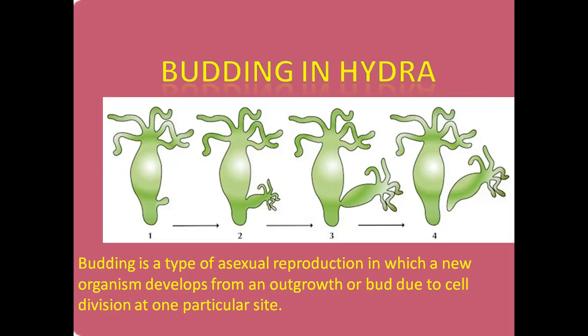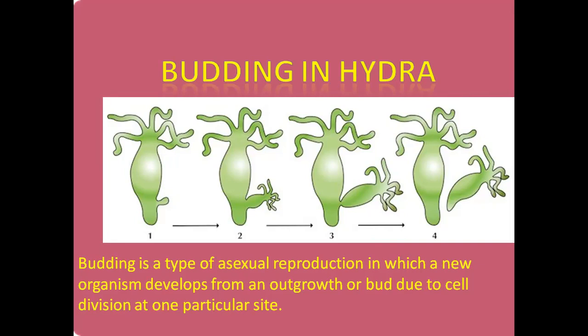So in hydra, what is happening? The budding is taking place by asexual reproduction. Here there is no need of another partner. So you can see in the first diagram there is a hydra and a small bud arriving on the hydra.